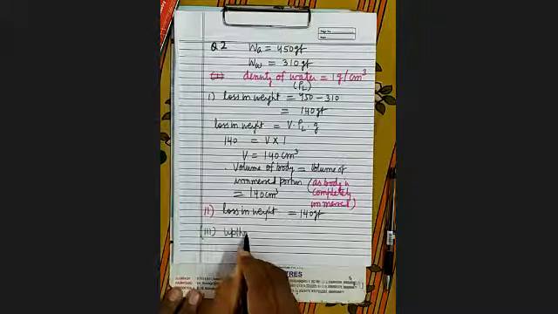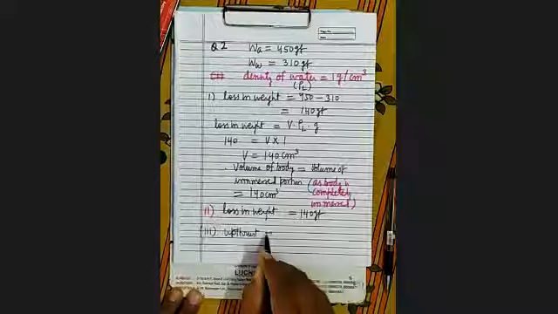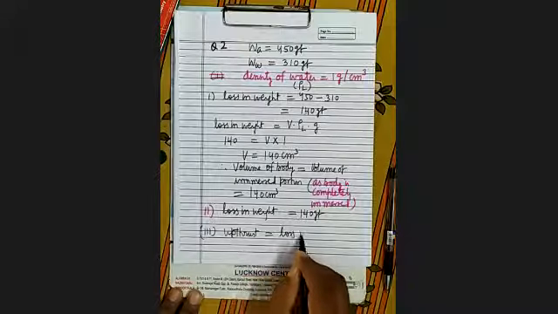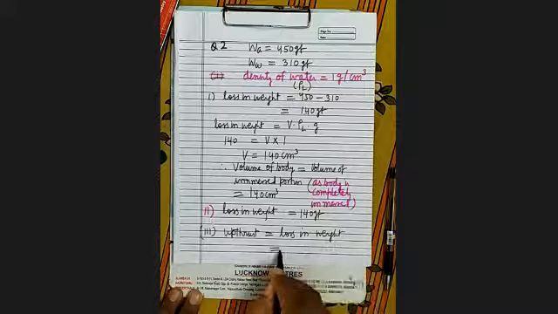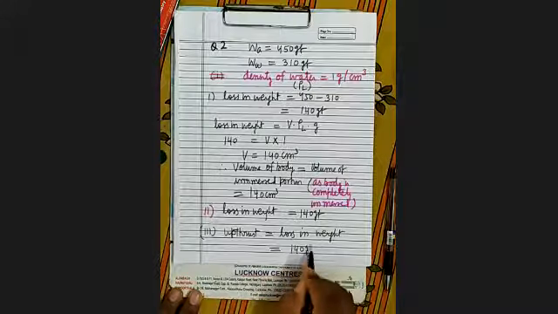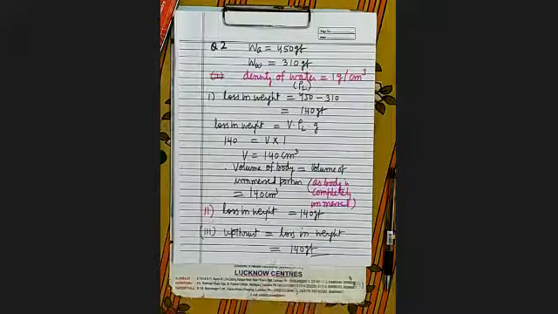As we know that upthrust equals loss in weight. Upthrust equals loss in weight. So it is 140 gram force. Now all of you see this thing. Whether it is clear? Did you understand this? Yes, sir.